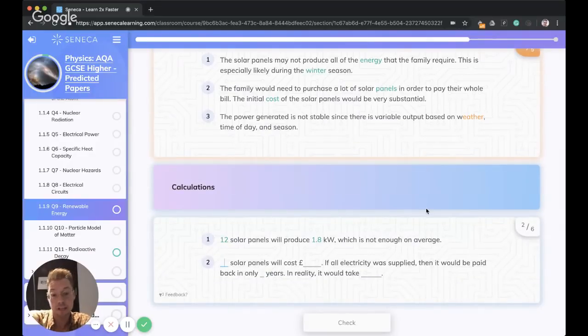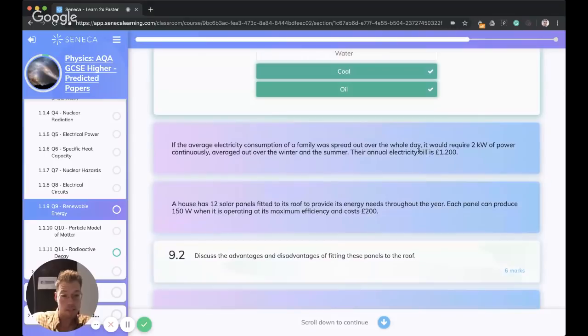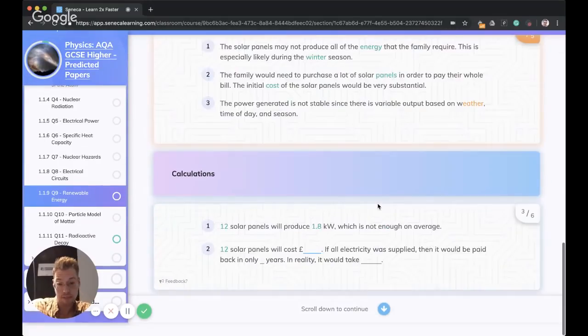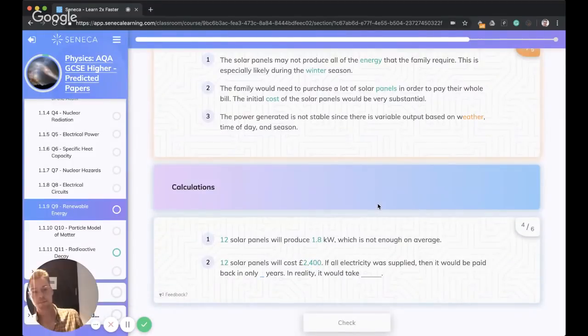And that's not enough energy on average. Why not? Because the family used 2 kilowatts per day, they need 2 kilowatts per day. So if the solar panels are only producing 1.8 kilowatts, they're still going to need to get some energy from the national grid. So 12 solar panels, how much are they going to cost? Well, we've got £200 is how much one costs, and there are 12. So it's going to be £2,400.